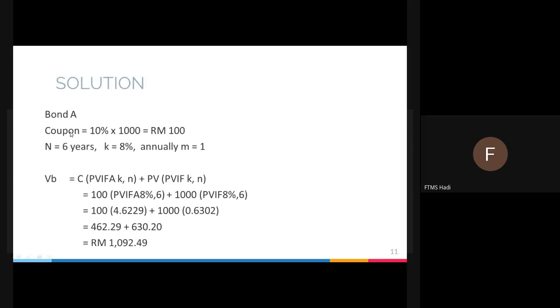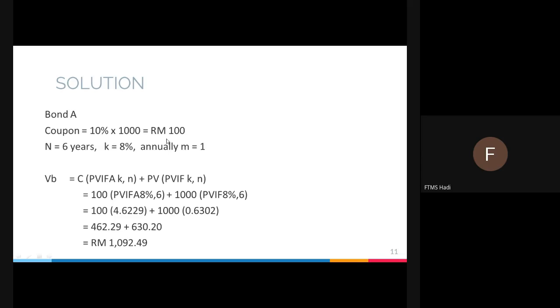Based on the information, you just go for the formula straight away. VB is equal to C times PVIFA(K/M, N times M), plus PV times PVIF(K, N). Why did I remove M? Because M is assumed to be 1, so if K is divided by 1 you get the same thing, unless it is semi-annually, then it's a different story.